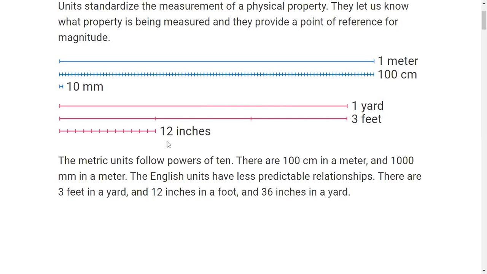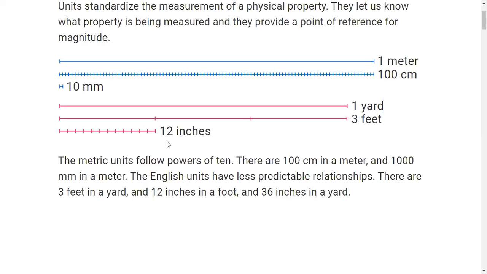The metric units follow powers of 10, and there are 100 cm in a meter and 1000 mm in a meter. So this system of units is said to be the metric system of units.